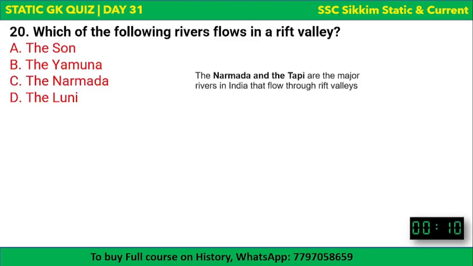The last question. The answer got revealed. Which of the following rivers flows in a Rift Valley? Narmada and Tapi. So from the options, Narmada is the correct answer. The Narmada and the Tapi are the major rivers in India that flow through Rift Valleys. So with this, we complete all the questions. For revision, please see the video once more in 2x speed.